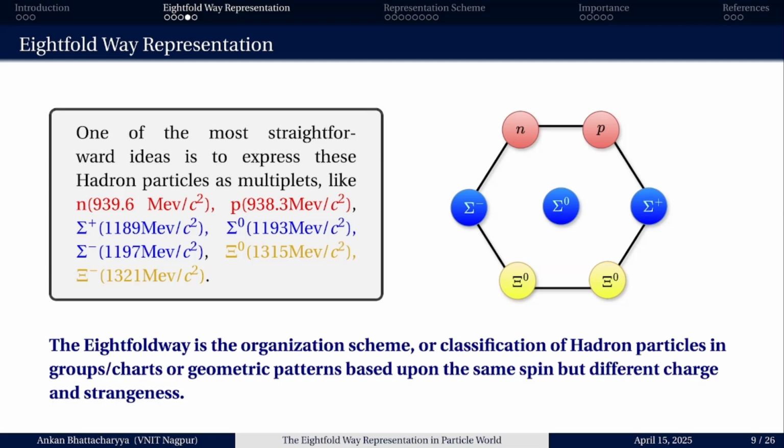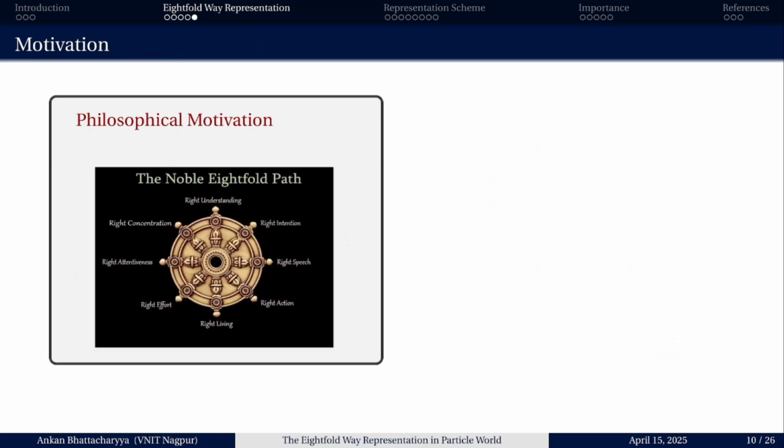What is this? It is an organization scheme or classification of the hadron particles in groups, charts or geometrical patterns based upon the same spin. That is, each of these hadron particles has the same spin, but they have different charges as well as different strangeness. I will discuss what this is. So let us first discuss the motivation behind this eightfold way scheme.